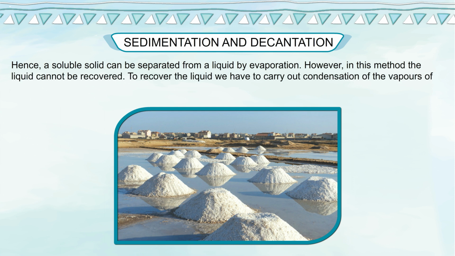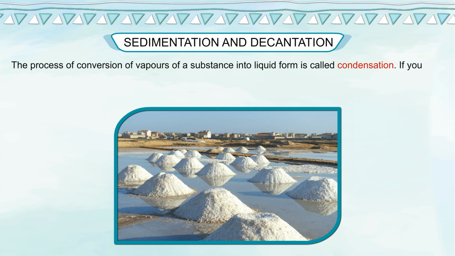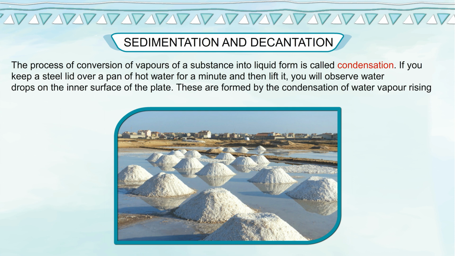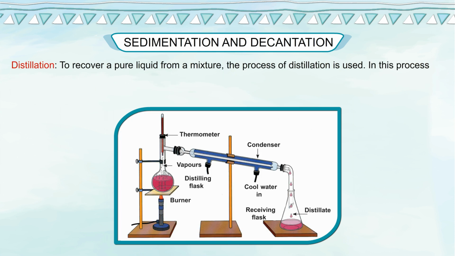To recover the liquid, we have to carry out condensation of the vapors of the liquid. The process of conversion of vapors of a substance into liquid form is called condensation. If you keep a steel lid over a pan of hot water for a minute and then lift it, you will observe water drops on the inner surface of the plate. These are formed by the condensation of water vapor rising up from hot water.